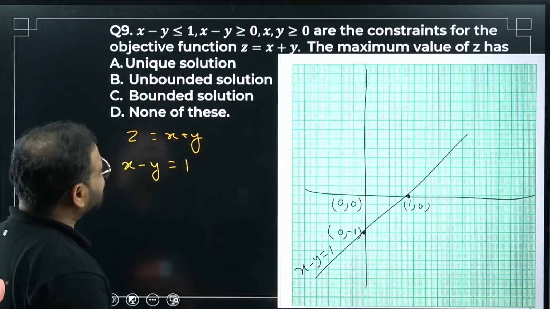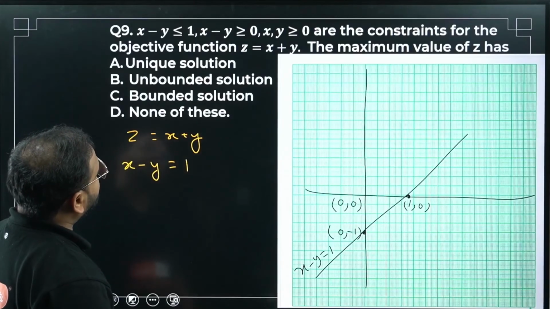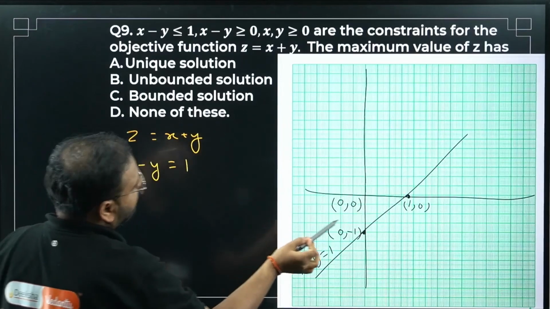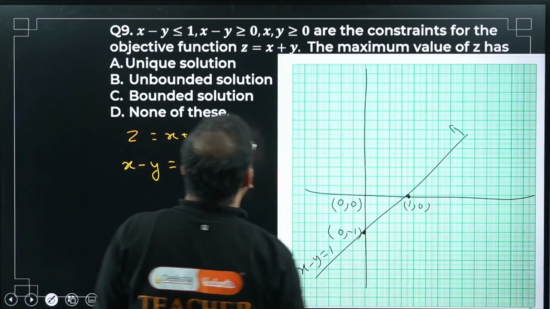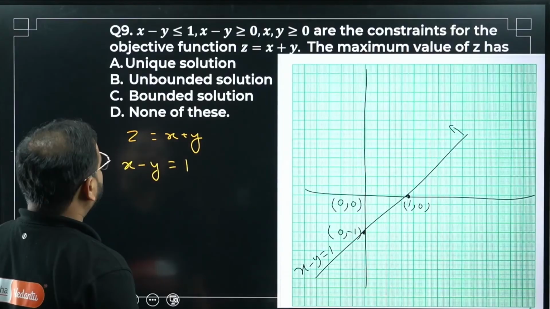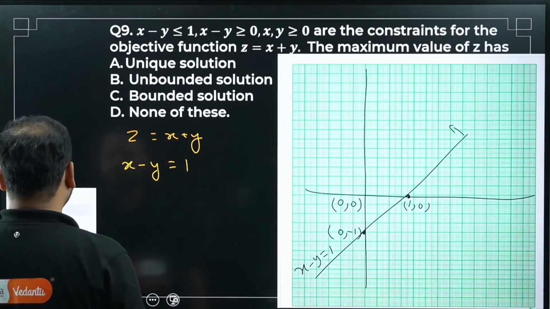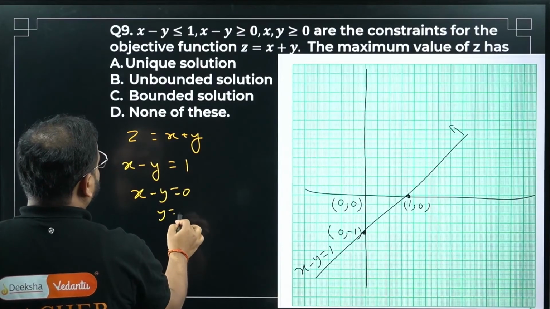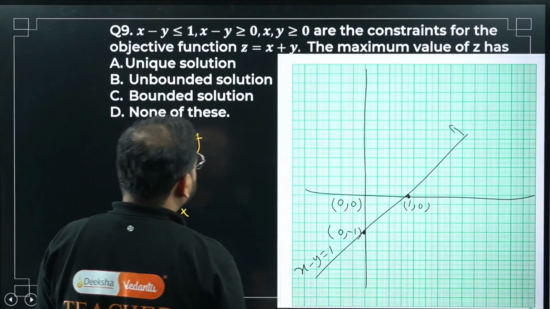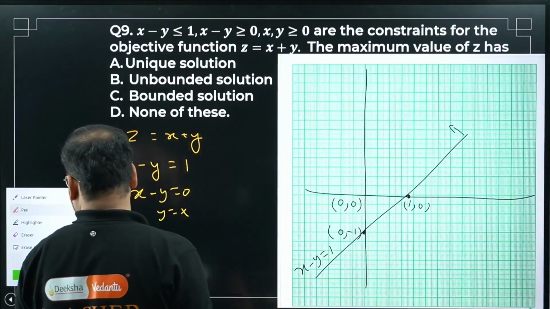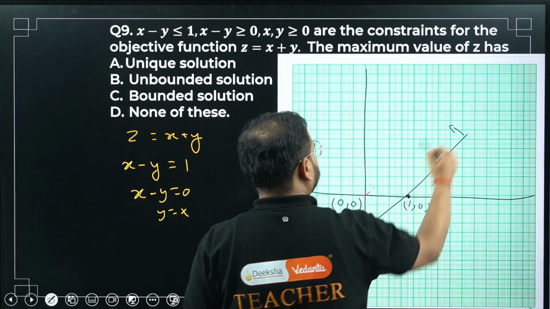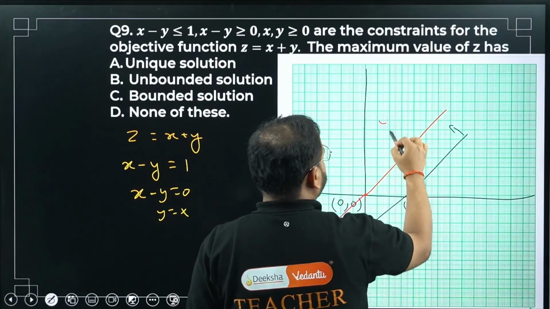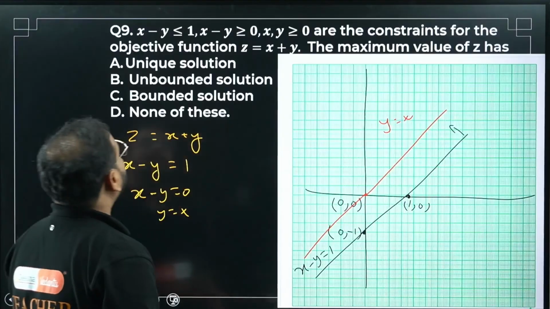We're looking for what? Less than means below, right? Okay, so over here. Now the other curve. I have x minus y equal to 0, which means y equal to x. If I do this, I'm going to get the curve to be this one. This is my y equal to x curve.